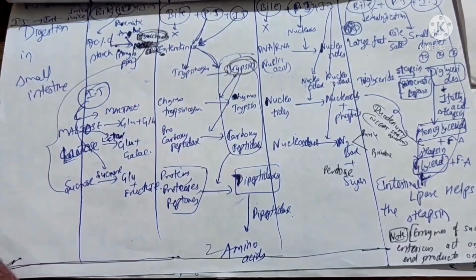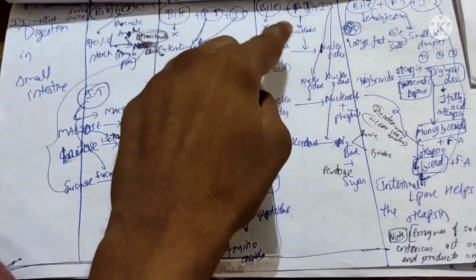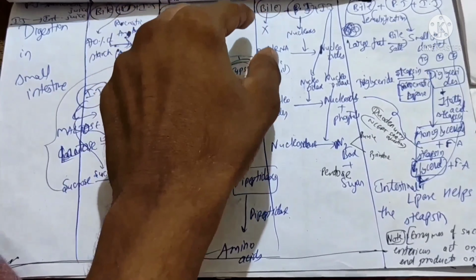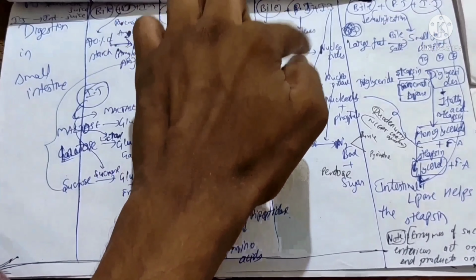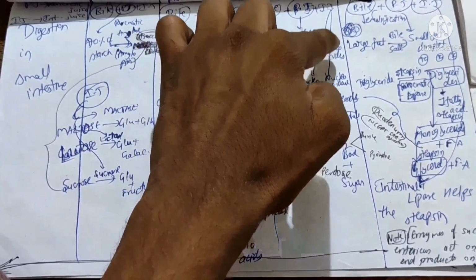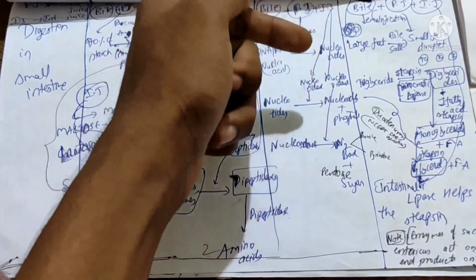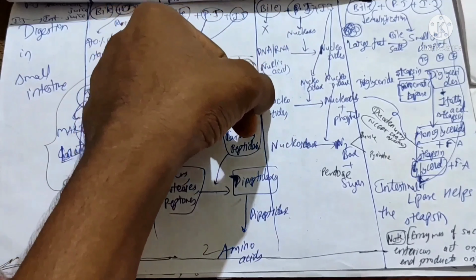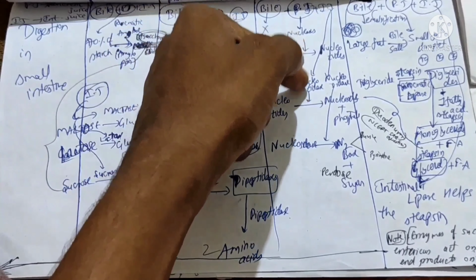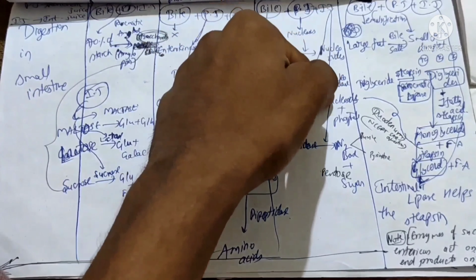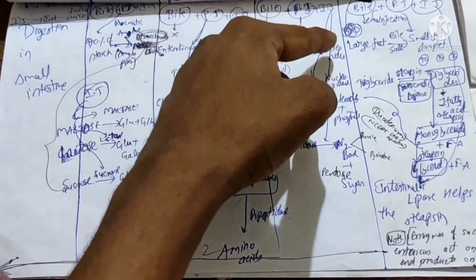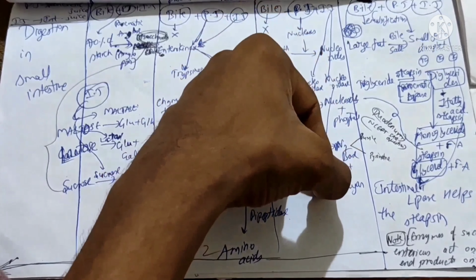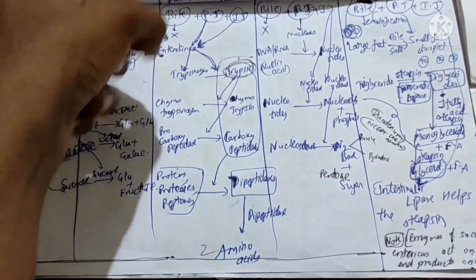Nucleic acid digestion starts in the pancreas only. DNA and RNA are nucleic acids. On them, the nucleases act and convert them into nucleotides. Whereas in intestinal juice, we have nucleotidase and nucleosidase. So first of all, on nucleotides, the nucleotidase acts and converts them into nucleosides. On nucleosides, the nucleosidase acts and converts them into nitrogenous bases and pentose sugar. That's it. Now let us move on to the lipids.